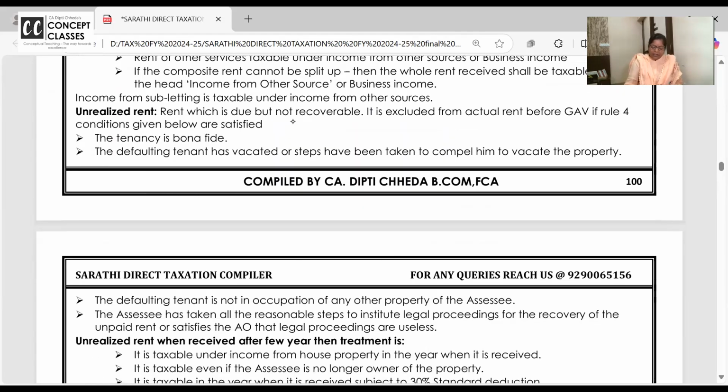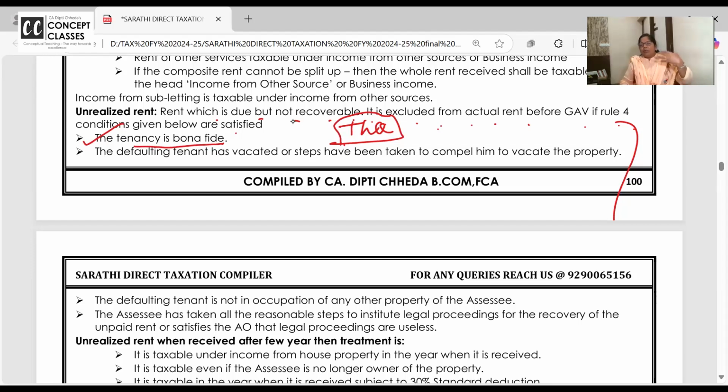Unrealized rent: rent which is due but not recovered. It is excluded from the actual rent before the GAV if Rule 4 conditions are satisfied. This is like a theory question. Mark this. What are the conditions subject to which unrealized rent can be deducted? First is tenancy is bona fide.